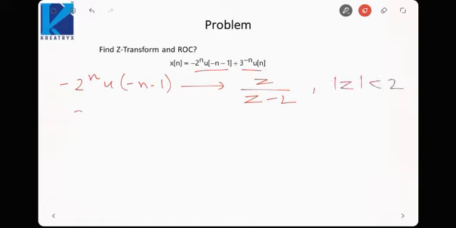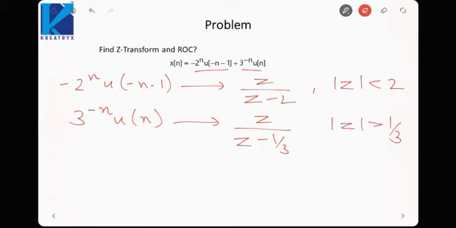For the other signal, 3 raised to power minus n u[n], in the previous example we found it would be z upon z minus 1 by 3 and the ROC would be mod z is greater than 1 by 3. So X(z) would be z upon z minus 2 plus z upon z minus 1 by 3.